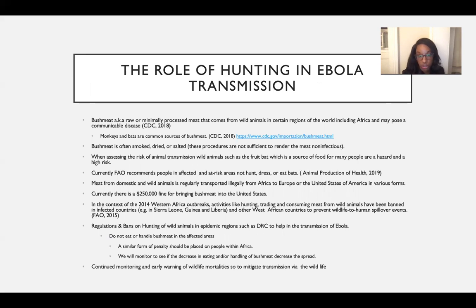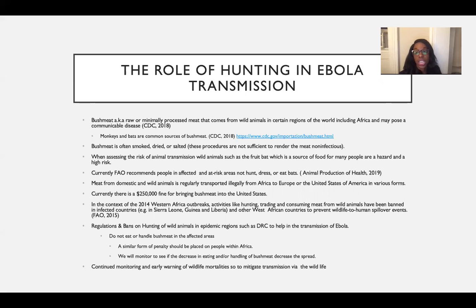So what is bushmeat? Bushmeat is raw or minimally processed meat that comes from wild animals in certain regions of the world, including Africa, and can pose a communicable disease risk. If humans eat raw or barely processed meat that's not cooked, not cleaned properly, not disinfected properly, that poses a big risk for transmission as well. As we said before, some of the major players in Ebola transmission are primates and bats, which are considered types of bushmeat. Monkeys and bats are a common source of bushmeat.